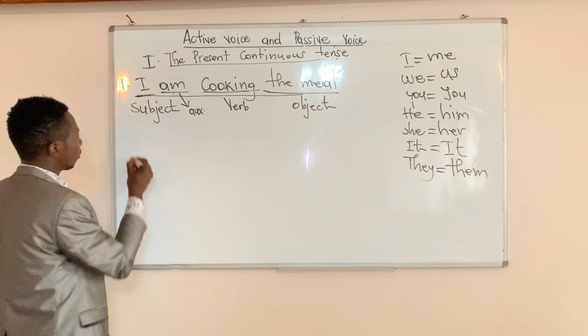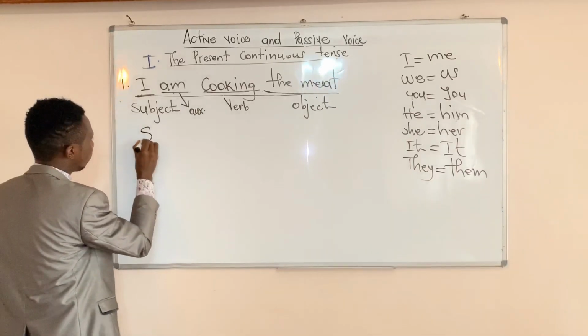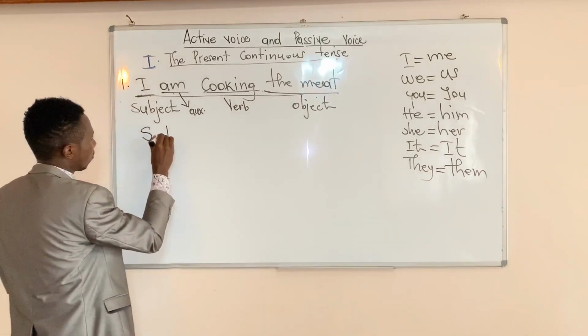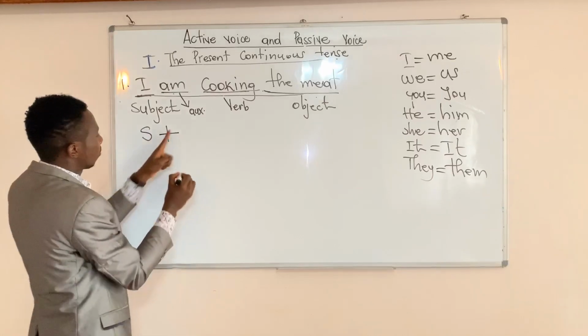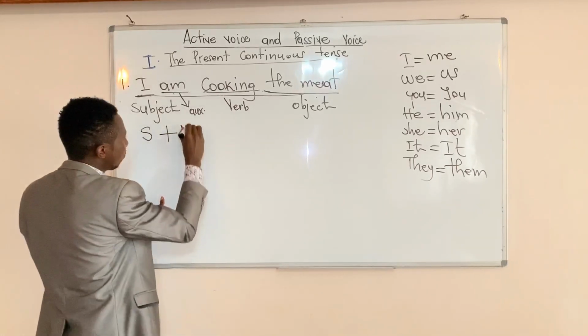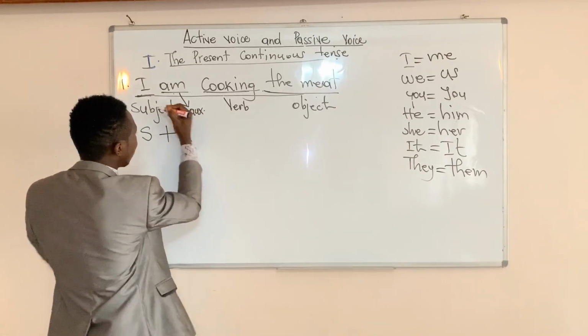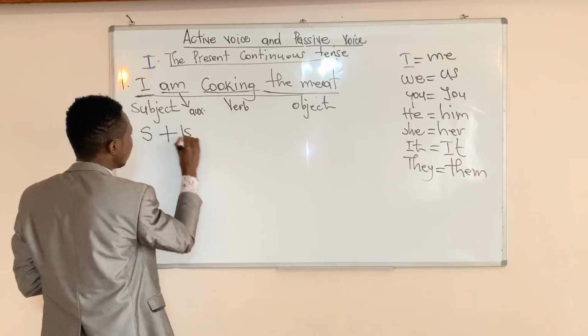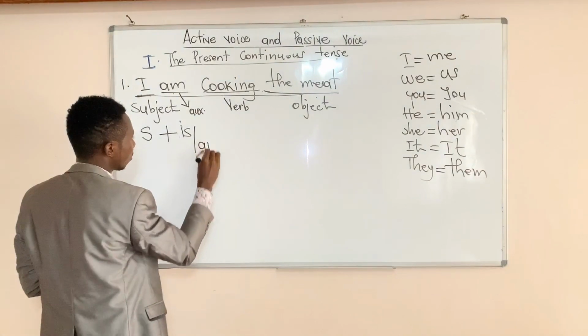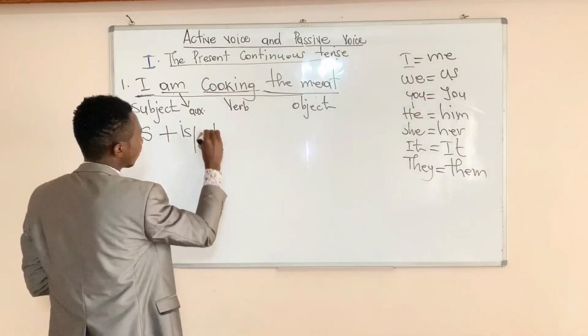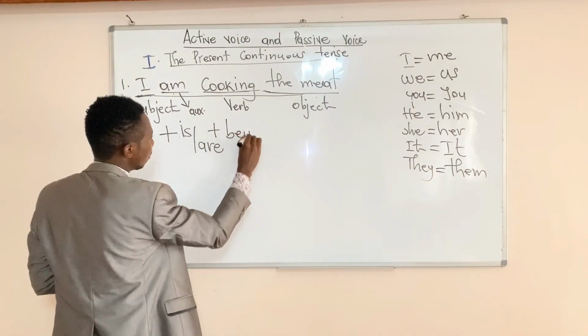When you change the present continuous tense into passive voice, the formula or the rule to use is: subject plus auxiliary, it can be is or are, plus being, plus verb, plus object.